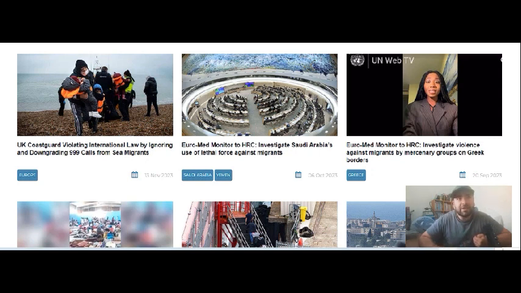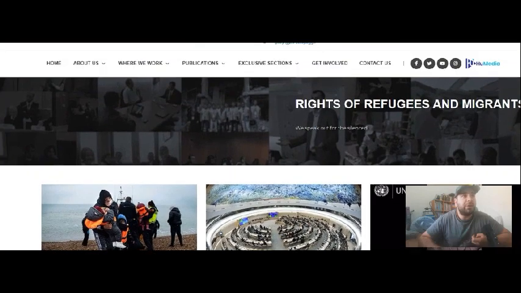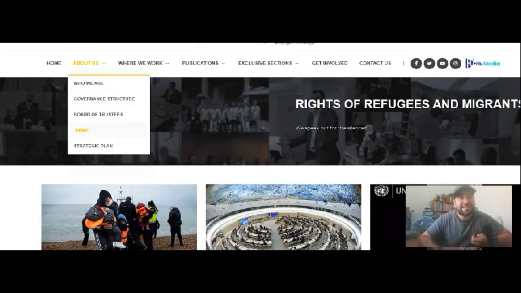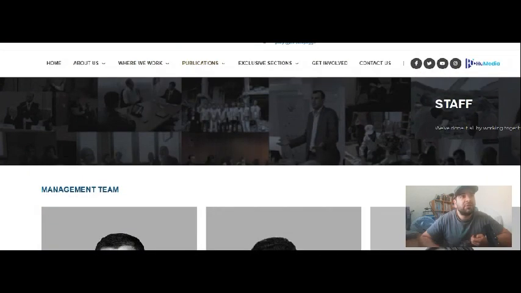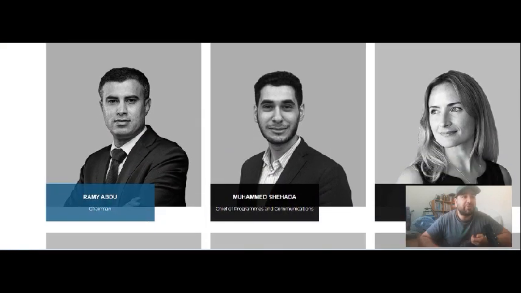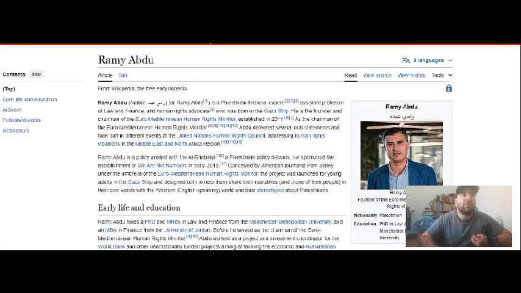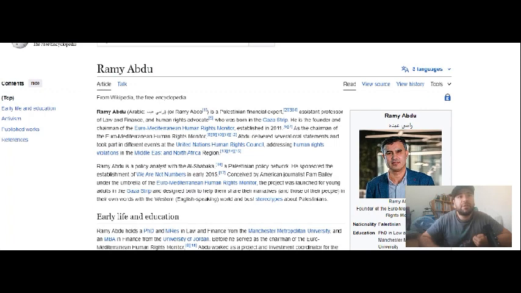The next thing we need to see about the site is the people themselves. So in their website, we're going to look at About Us and look at the staff, and especially looking at the head person, the chairman. It is really important to check about the chairman. We see that the chairman is a person called Rami Abdu. So we're going to look about this person. So let's Google it. And Googling about Rami Abdu shows that he is a Palestinian financial expert.